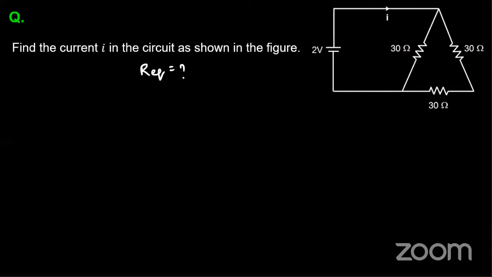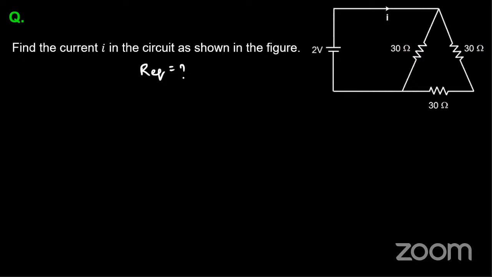We have three resistors, each 30 ohms, connected in a triangular fashion, and two ends of the triangle are connected to a 2 volts battery. Now, what is my R equivalent in this case? Then find the total current in this combination. Yes, it's cool. Super Krishmurti. Others, please try to answer this.